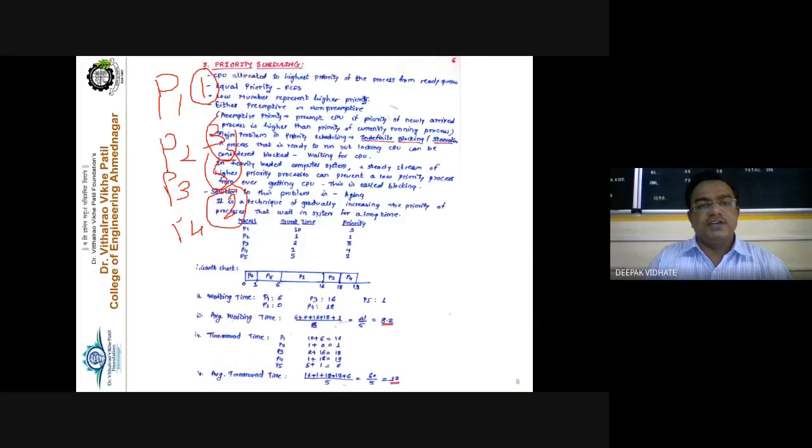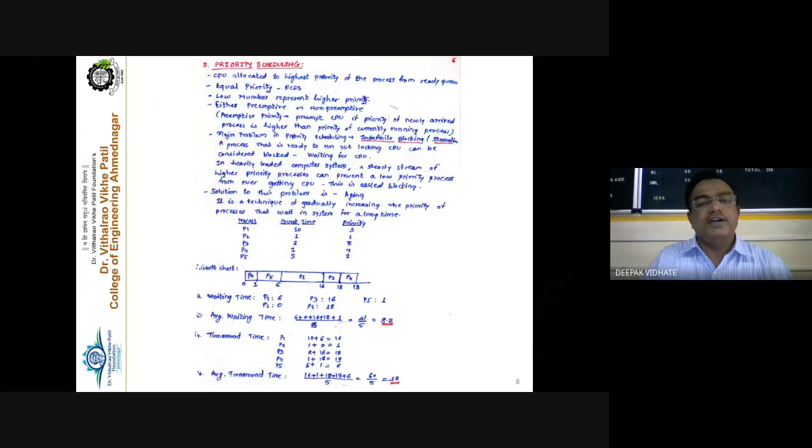So here we are not going to consider the execution time column, but rather we are going to consider the priority of the process. The lower the number, the higher the priority. So the CPU is allocated to the process with the highest priority from the ready queue. And if there is an equal priority, then it again goes by the FCFS policy.